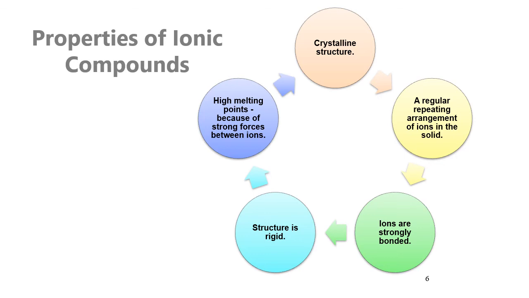For example, in NaCl, the arrangement is Na, Cl, Na, Cl, and so on. The third one, ions are strongly bonded between positively and negatively charged ions. The fourth one, the structure is very rigid. The fifth one is high melting points, because of the strong forces between ions. The melting points of several ionic compounds may be 1000 and more.